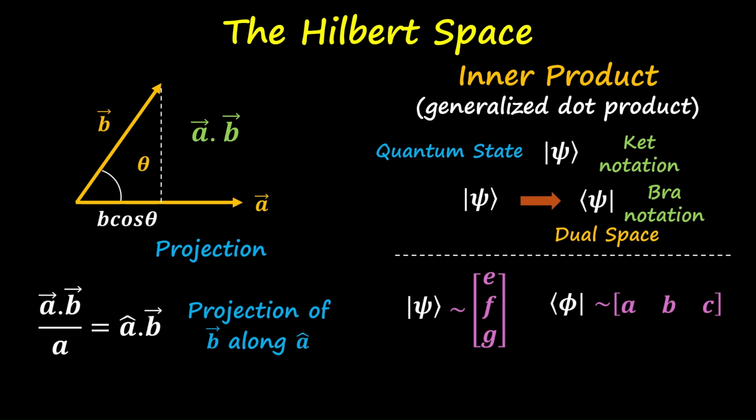So the bra notation is like a row vector and the ket notation is like a column vector. The inner product is defined like this, and if I do the matrix multiplication of the two, we get a single number. So when a bra meets a ket, we get an inner product and it gives a single number, and this is analogous to the dot product, which also gives a single scalar quantity.